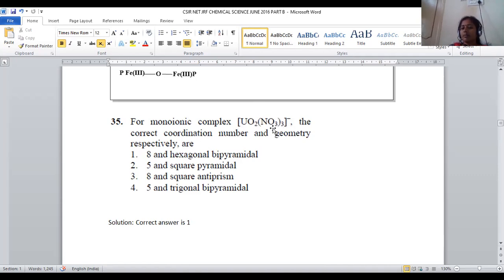So 6 bonds with these nitrates and 2 bonds with oxygen. 6 plus 2, total 8 bonds it will become, rather than 5 bonds. So 8 will be the coordination number. Coordination number is nothing but the number of bonds around the central metal. Uranium is bound with 2 oxygens, 2 bonds, and each nitrate contributes 2 bonds. 2 into 3, 6. 6 plus 2, 8. Total, around uranium 8 bonds are there, so it will become an 8 coordinated complex.